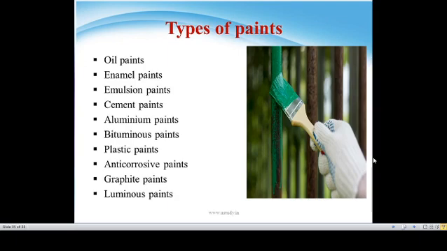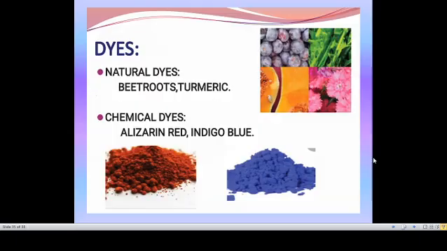Enamels also come under paints. Enamels are used for polishing some surfaces and in refrigerators, some pots, metals. These all come under the paint category, used for polishing non-porous surfaces. And the next one is dye. Dye is an organic substance that can be obtained naturally or synthetically, that is, artificially.